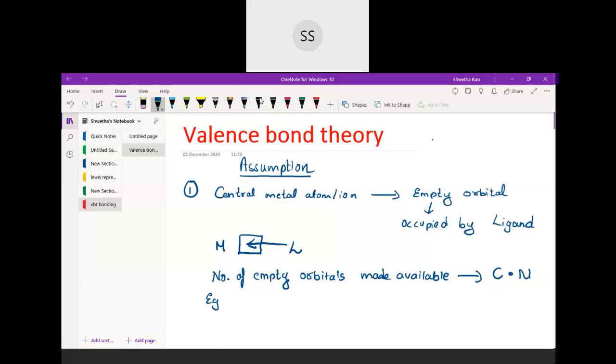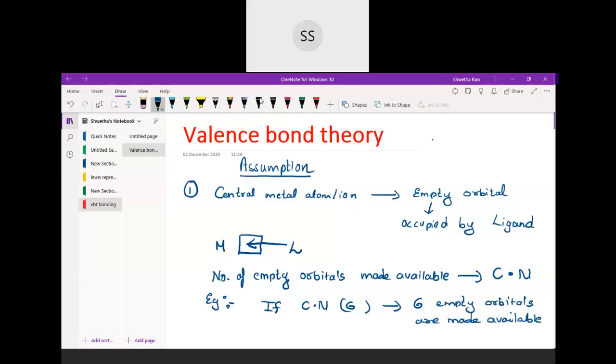For example, if the coordination number in the compound is 6, that means 6 empty orbitals will be made available.